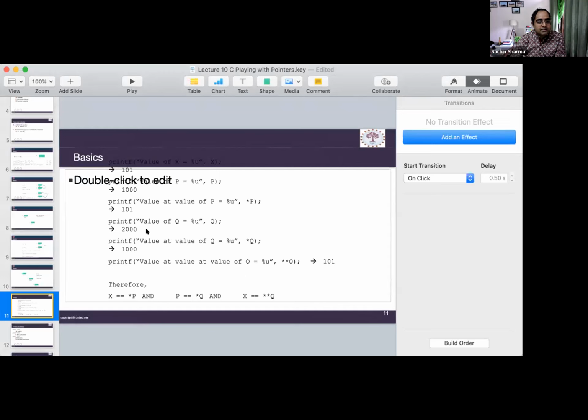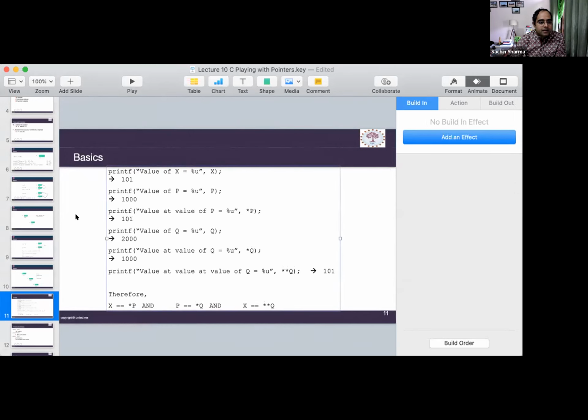So we have discussed how to print the value of x, any variable, how to print the address of that thing, how to assign a pointer to that particular memory location, how to use a pointer to get the value where the pointer is pointing, how to define the pointer, what is the data type of the pointer, how to do it using the double pointer system.